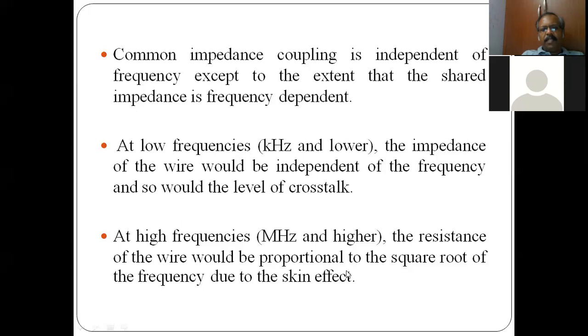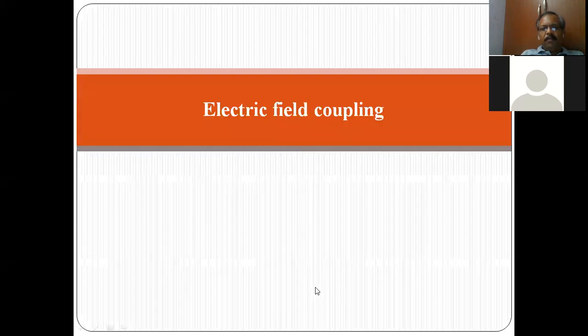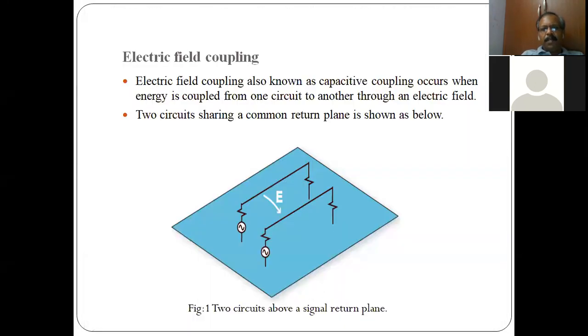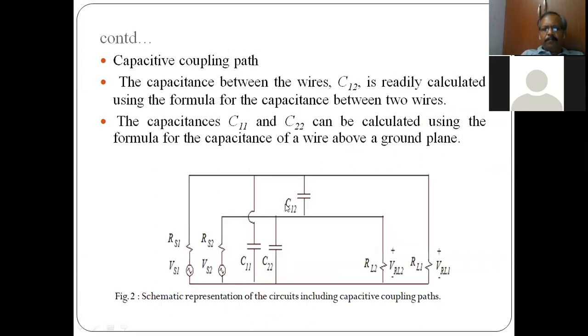At high frequency, resistance of the wire varies due to skin effect. Now we will see electric field coupling. You have two wires or two conductors in a board, right? And what is the coupling?